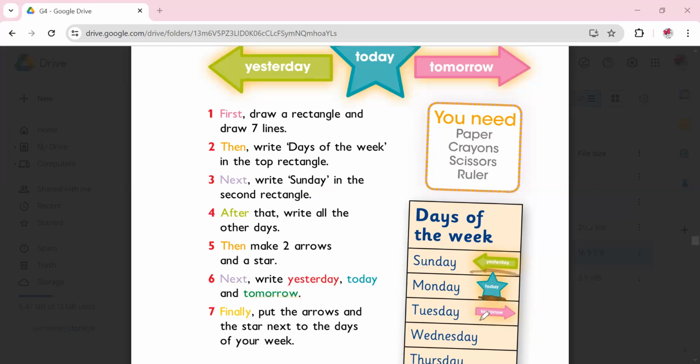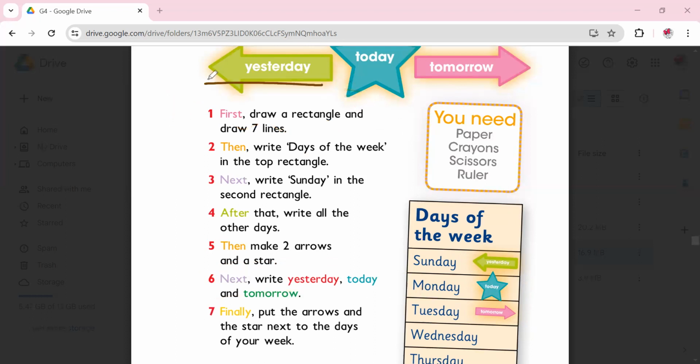Yesterday, today, and tomorrow. So here they didn't specify how to do it, but you write yesterday on the arrow going to the left, tomorrow on the arrow going to the right, and today on the star. Why is that? Because yesterday refers to what happened the day before. Yesterday, it's clear. Today is now, and tomorrow is tomorrow. However, in English, we start writing from the left to the right, okay?